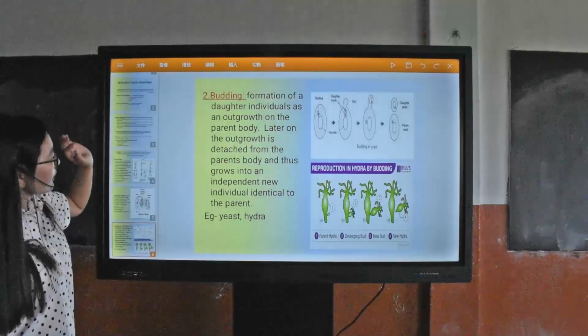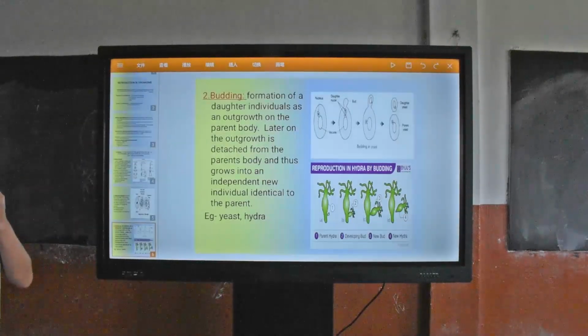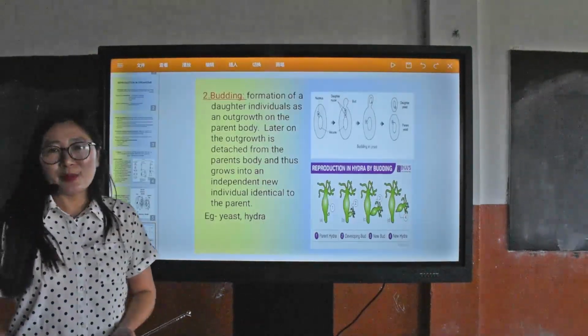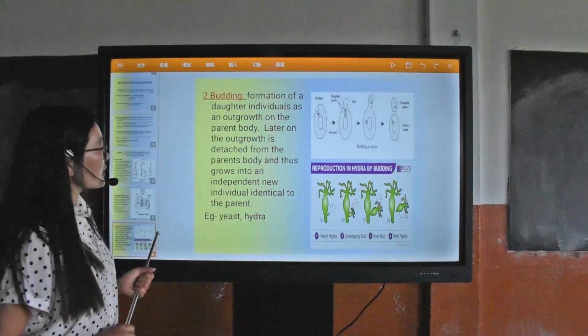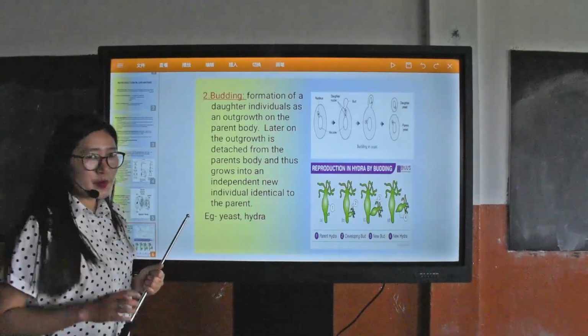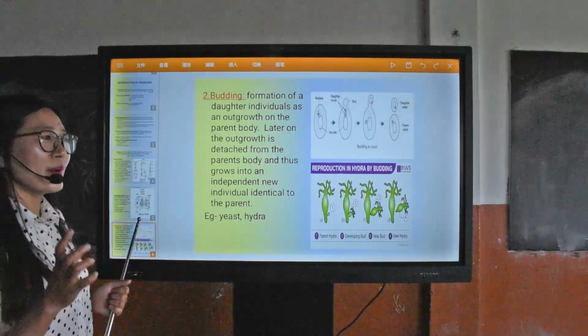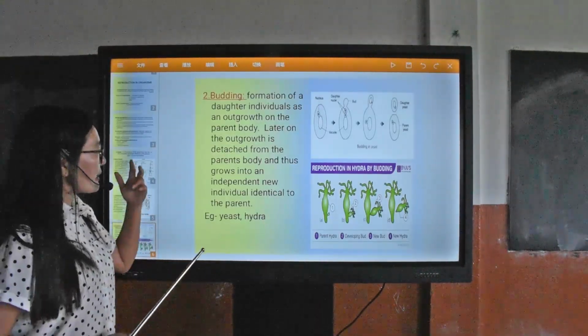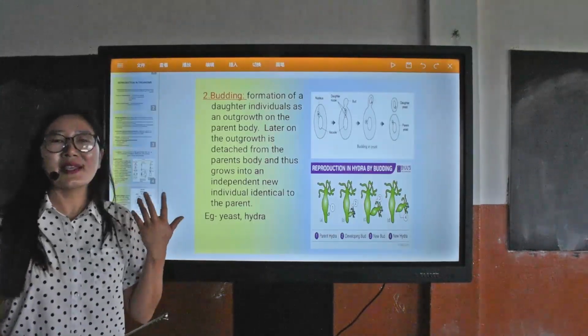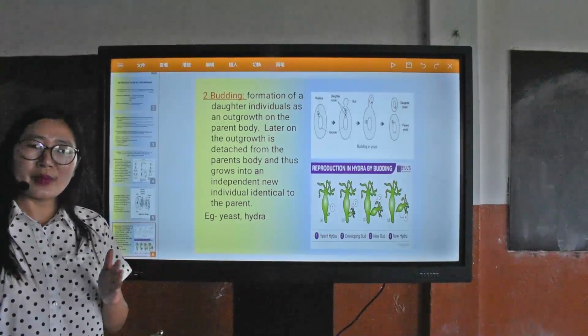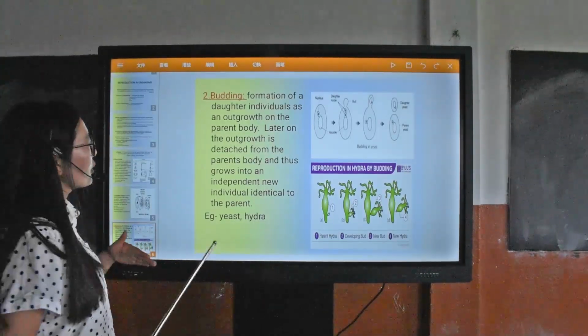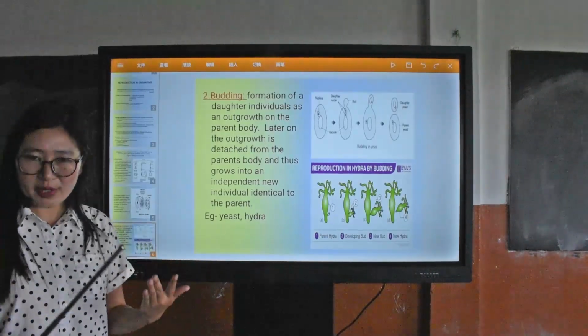Next is budding. Budding is also a type of asexual reproduction. Here, a small bud, or small outgrowth, develops from the parent body, and when this bud matures, it detaches from the parent body and develops into a new individual organism.